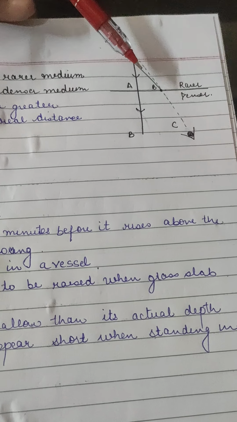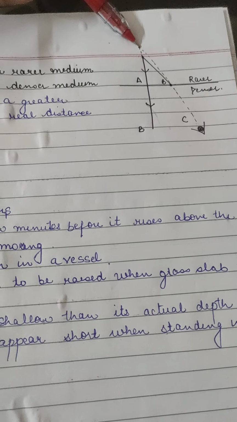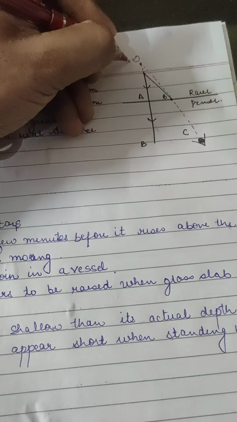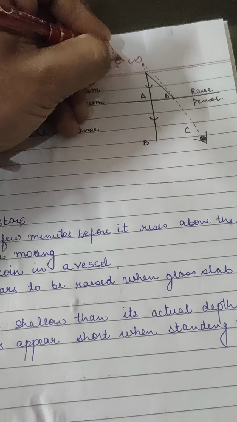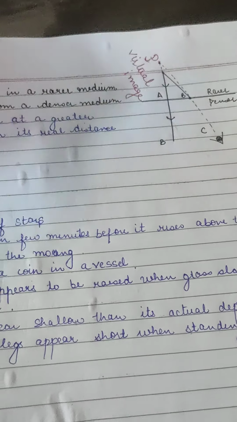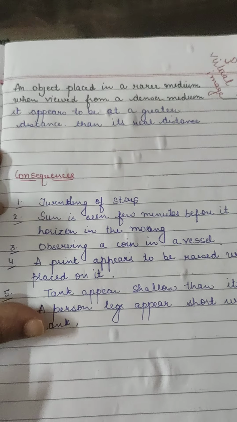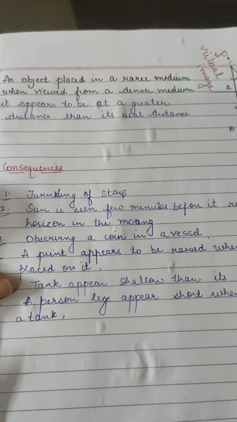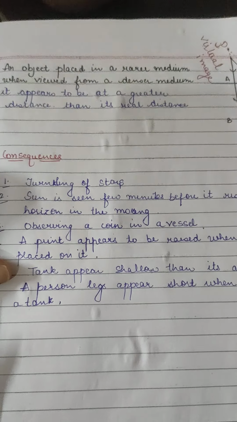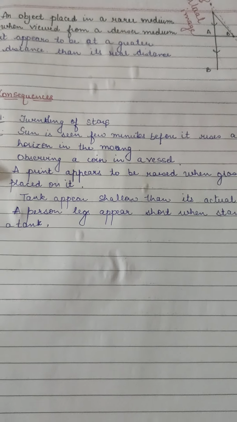When we are seeing it from a denser medium, the object appears to us at a farther distance, like at this point D. This is your virtual image. So when an object is placed in a rarer medium and viewed from a denser medium, it appears to be at a greater distance than its real distance.